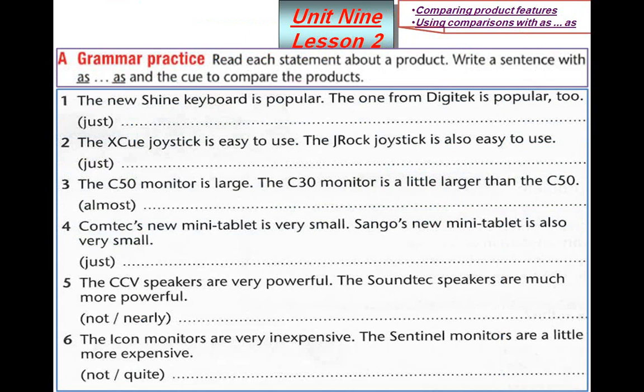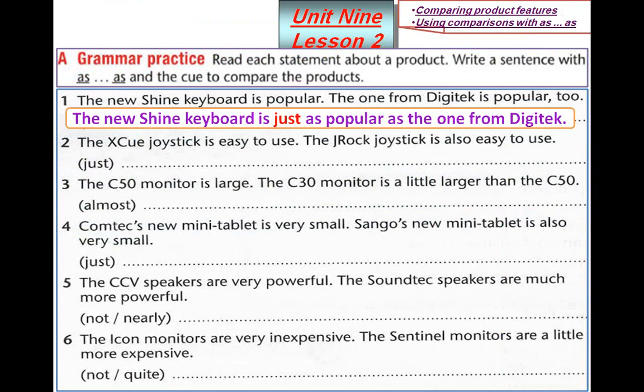The new Shine keyboard is popular. The second sentence, the one from Digitech is popular too. How can I make it using as and just? I'll say the new Shine keyboard is just as popular as the one from Digitech. Take 5 minutes, pause the video and complete answering 2 to 6.